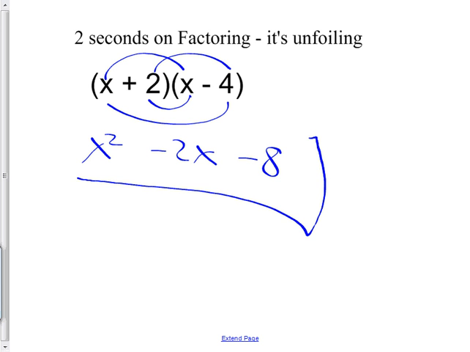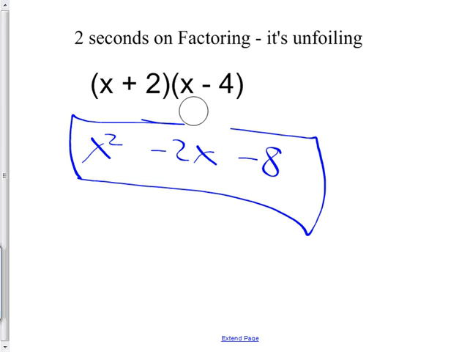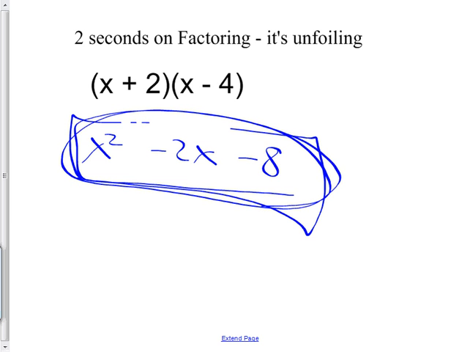So factoring is like unfoiling. It's like, here's the question, and what should it turn into for factors? Factors mean things that multiply together. So if I take this and make it into 2 things that multiply together, it would give you that answer.